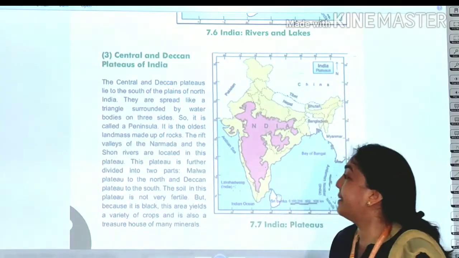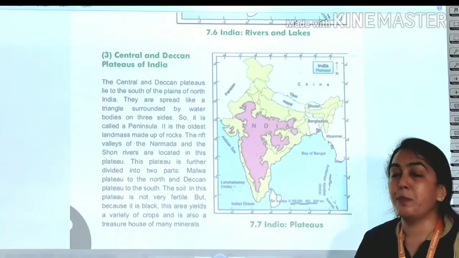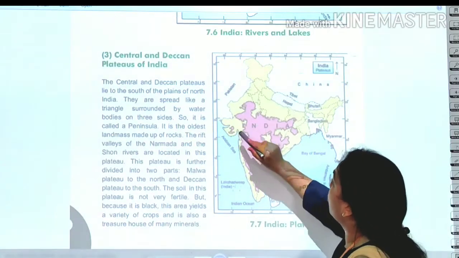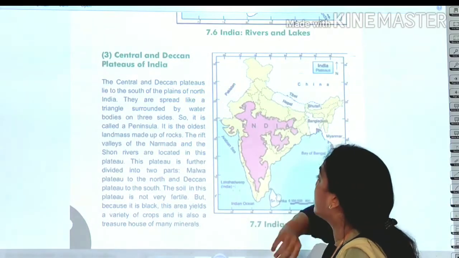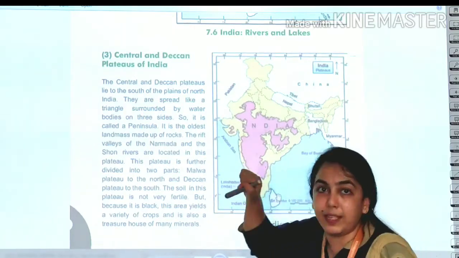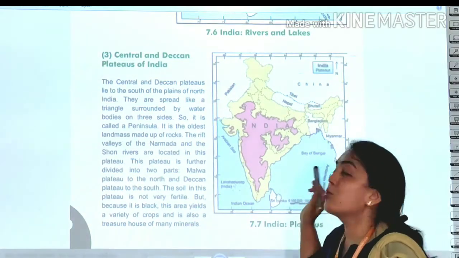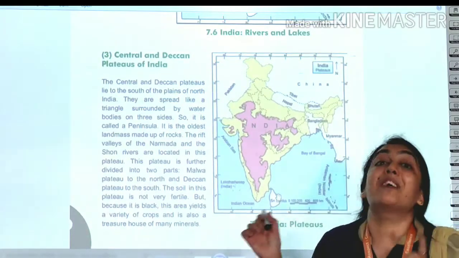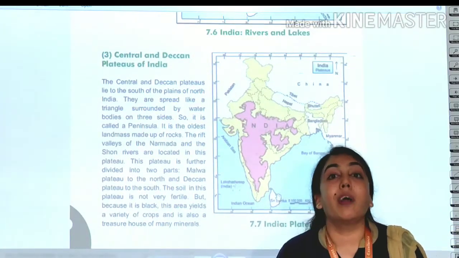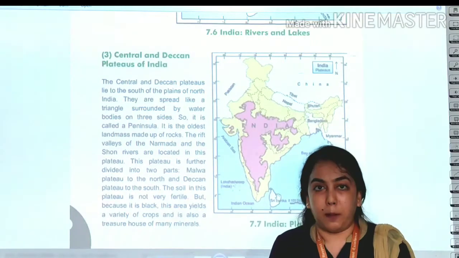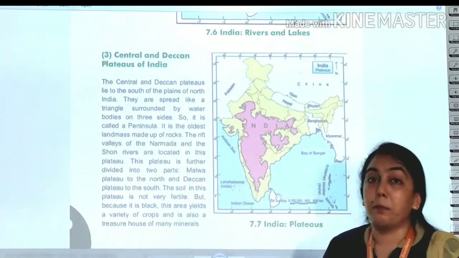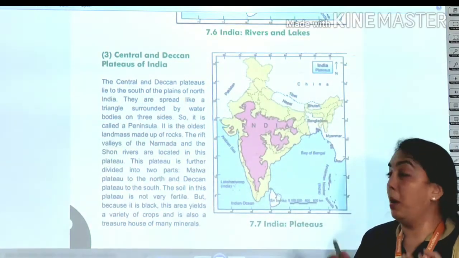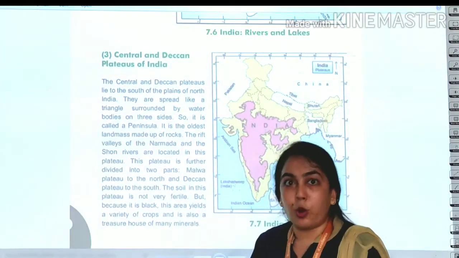Next, if we talk further, these plateaus are divided further into 2 parts. First one is the Malwa plateau. On the north side, here you can see Malwa plateau, and this is the Deccan plateau. The soil of the plateau is not very fertile. Black soil we can get here, and black soil is very helpful in the cultivation of cotton. So cotton is possible, but other crops we cannot grow.